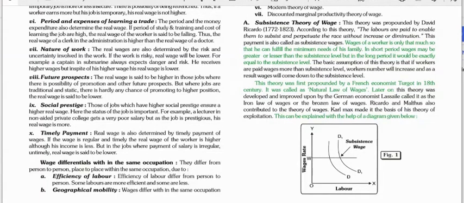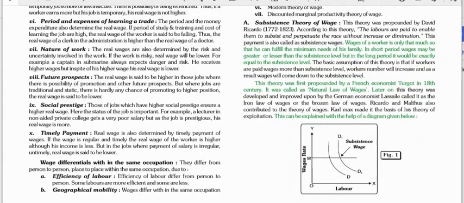Today, let us study about the important theory of wages, that is, the subsistence theory of wages. This theory was propounded by David Ricardo and Malthus. According to this theory, the laborers are paid to enable them to subsist and perpetuate the race without increase or diminution, which means that the laborers are given the subsistence, that is the minimum wages which are essential for their survival and their physical existence. This payment is also called subsistence wages.